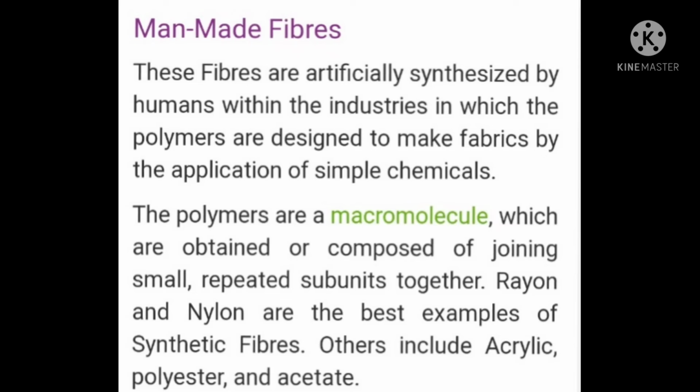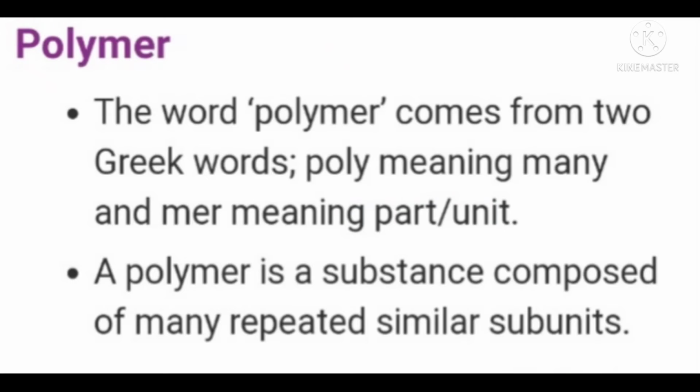Okay, so this type of fibers are prepared in the industries with the help of chemicals. They are known as synthetic fibers. The most common examples of synthetic fiber are rayon and nylon. You have seen various kinds of fabrics of rayon and nylon. Even you have heard about polyester, acrylic, acetate. They are all this type of fibers. They are prepared in the industry. That's why they are known as synthetic fibers.